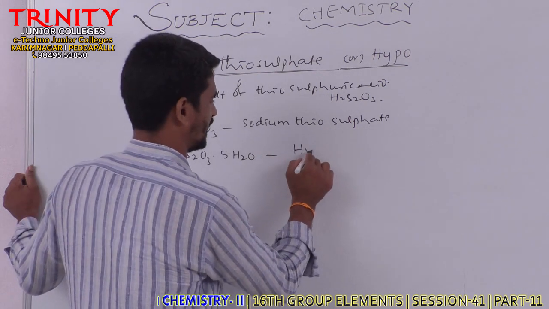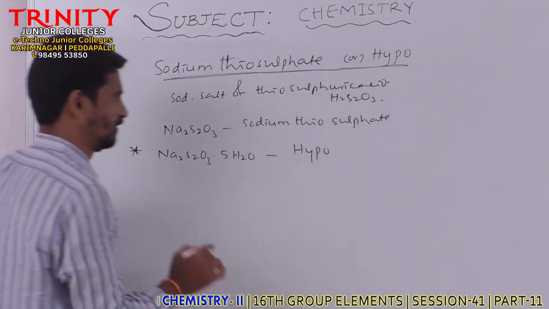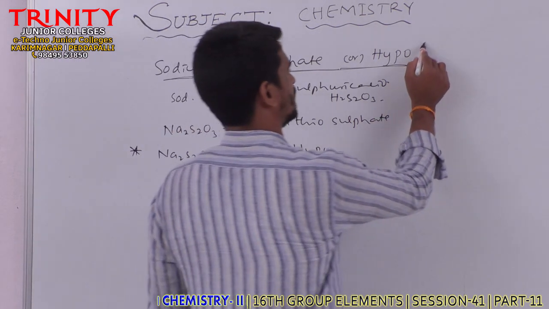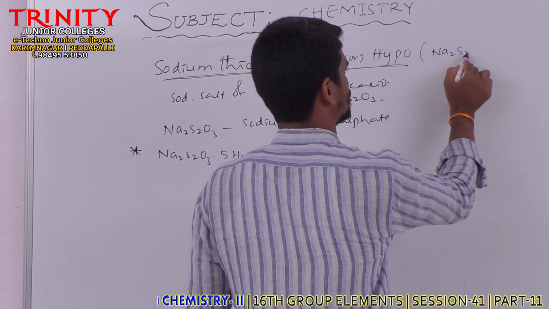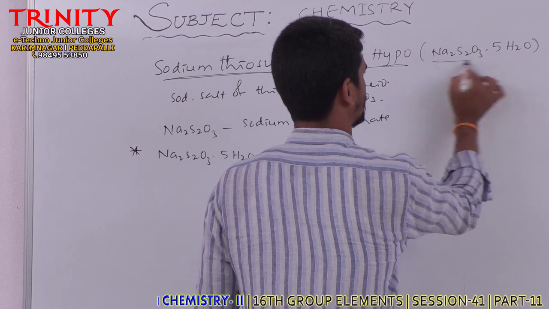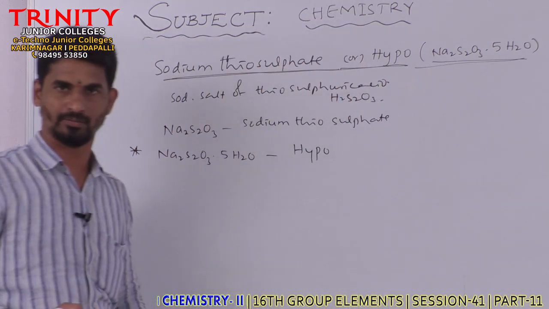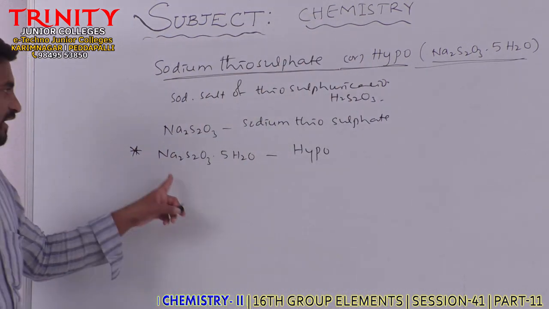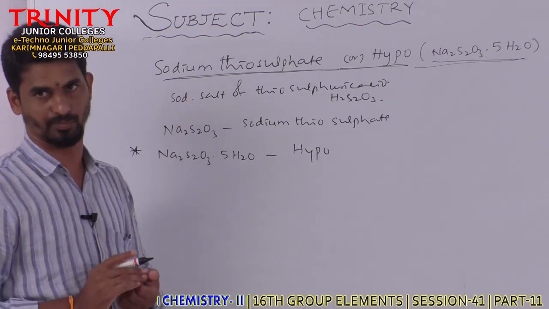This is only called hypo. So what is hypo, sir? Na2S2O3 5H2O. This is hypo. Clear? Sodium thiosulfate pentahydrate is called hypo.